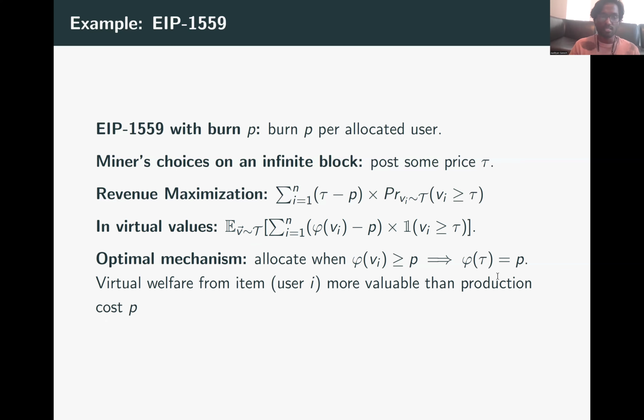Specifically, this motivates the following way of looking at TFMs. The miner is basically buying slots from the blockchain, and then it's like including users in the slots it just bought. So it pays P for each slot that it bought from the blockchain. And all users that bid and give the miner more than P in virtual welfare are included in the blockchain.